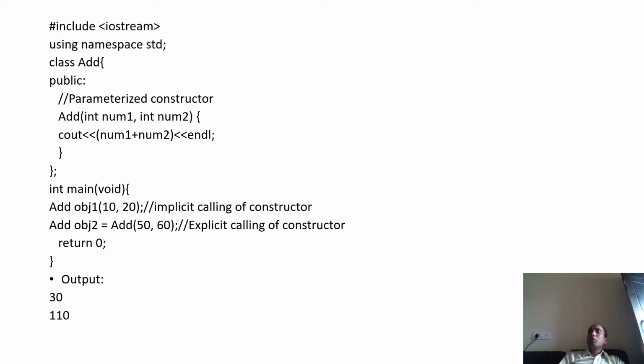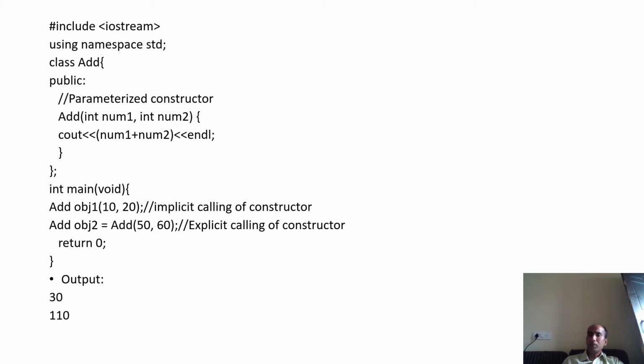Now, there are two ways to call a parameterized constructor. The first is called implicit calling, and the second is called explicit calling. In implicit calling, you do not need to do anything special. While you create an object, like obj1, at the time of creation of the object, you give small parentheses and then pass the arguments. So you pass 10 and 20. We all know that while we create an object, the constructor is automatically called.